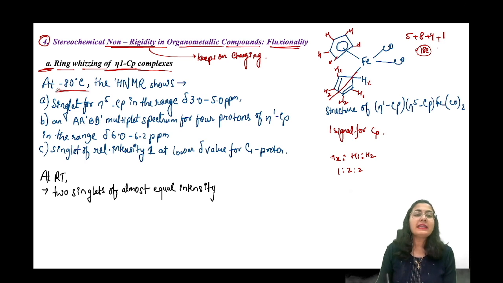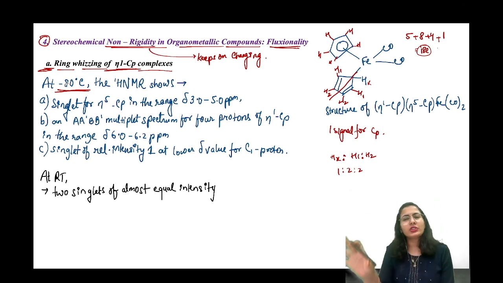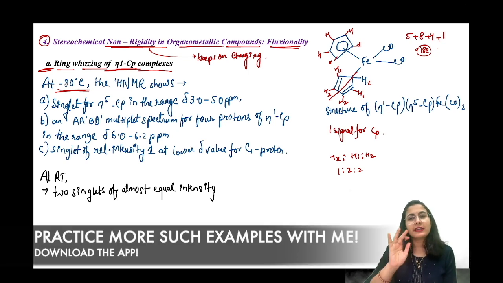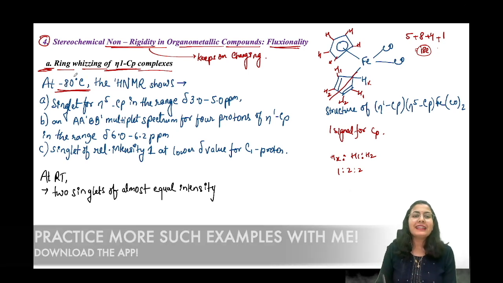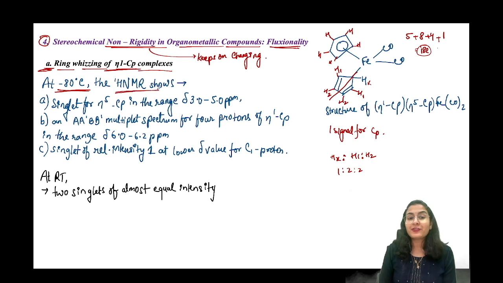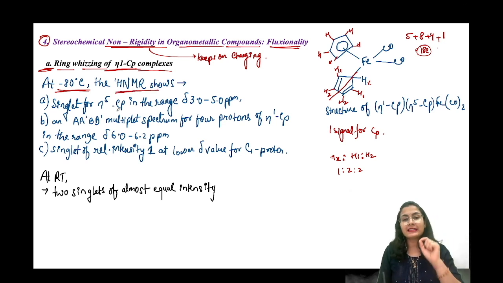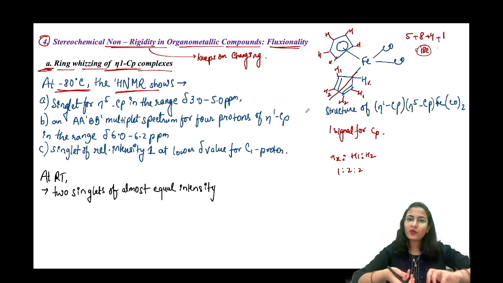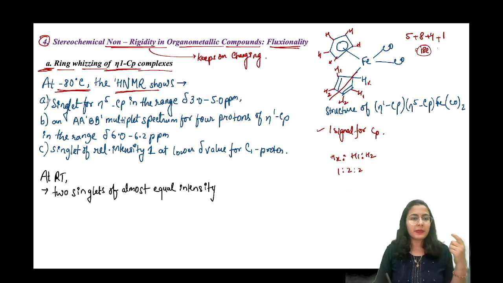At minus 80 degrees centigrade, that is at a very low temperature. Why are we taking such low temperature? Because we want all the motion in the molecule to stop and just let us record the spectrum. So at this low temperature, the proton NMR shows a singlet for the CP in the range 3.0 to 5 ppm. Correct. क्योंकि एक singlet ही आना चाहिए इसके लिए, because all these protons are same. Whether the ring is moving or whether it is not moving, all the protons are same. So one signal for CP, singlet for CP, correct.